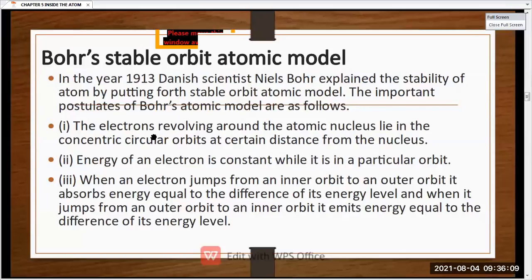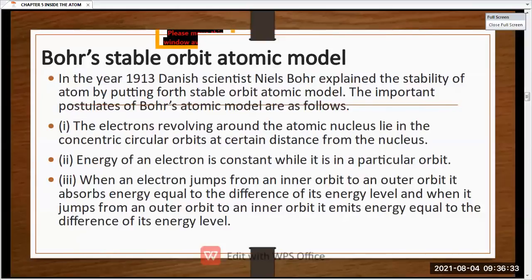So in this, he told that the electrons are revolving around the atomic nucleus, which lie in a circular orbit. Okay, so in Rutherford's model, what did Rutherford say? That the electrons are revolving around the nucleus, but how they were revolving, he couldn't explain.